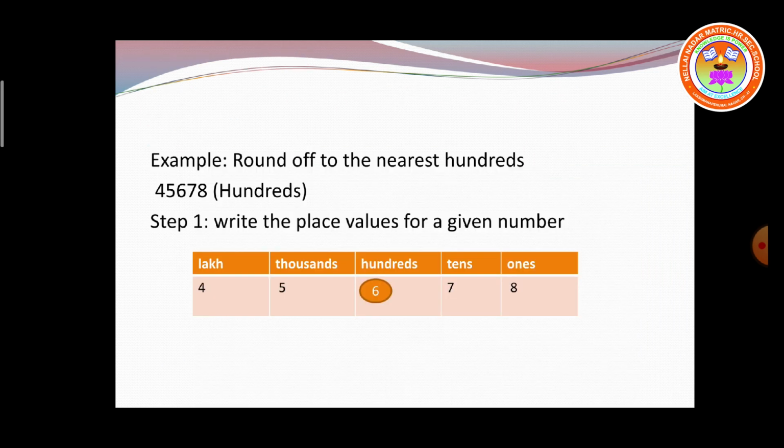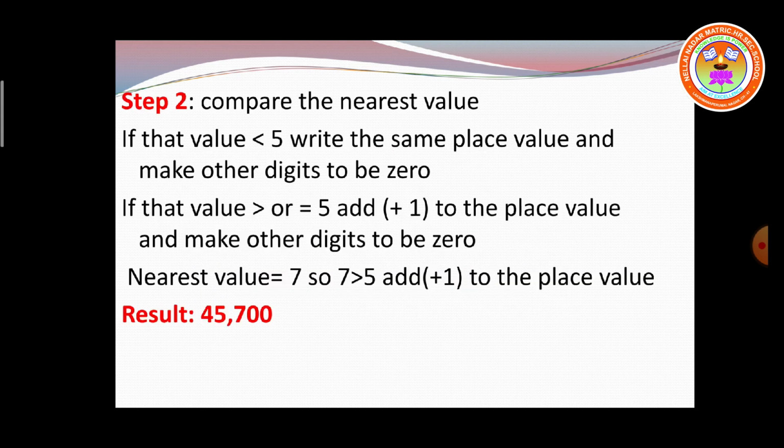It's another example, children. For your understanding, I've written it in a table in place value format. Okay. Round off to the nearest hundreds. See the given question. 45,678. You want to round off at the hundreds place value. Step 1. Write the place value for the given number. So I've written it here. So what is the place you want to round off here? Hundreds. So what is the hundreds place value? 6. So I just made a circle around 6. Is it clear? Then step 2.